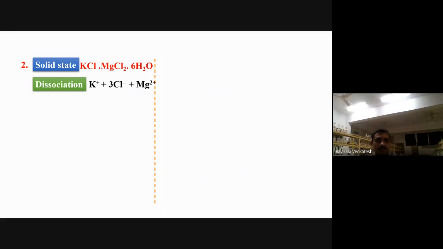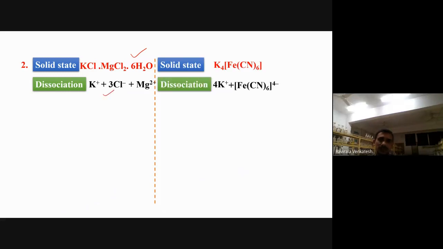Second, the solid state. Double salt in solid state looks like this. In dissociation, in the water, it looks like this. What about the coordination compound? Solid state looks like this. When you dissolve in the water, it looks like this. Just now we discussed this one.